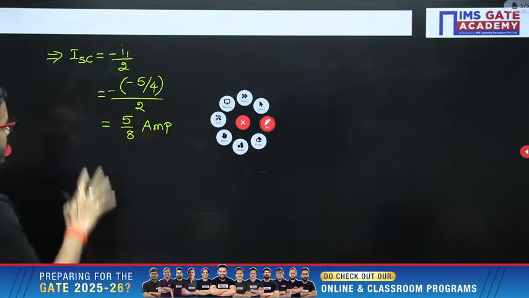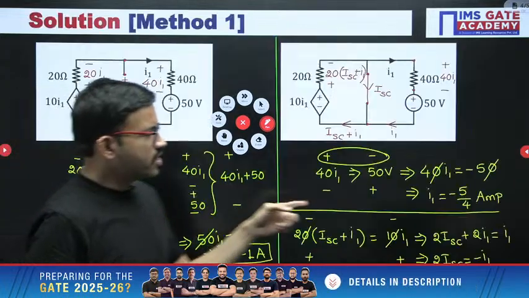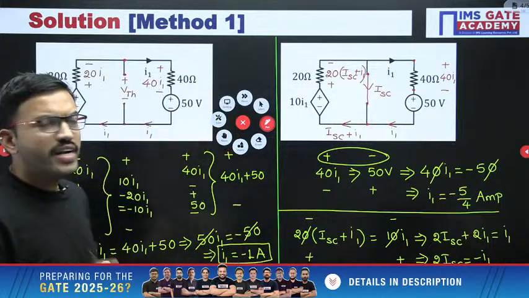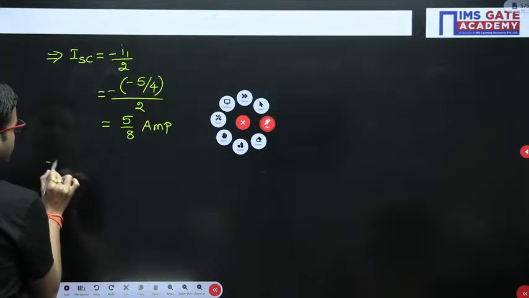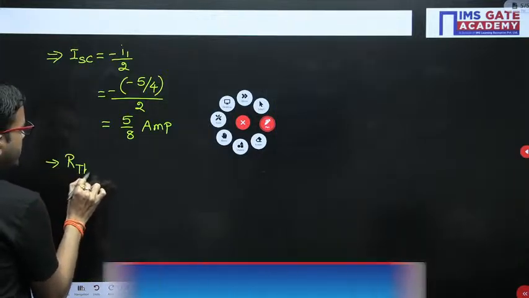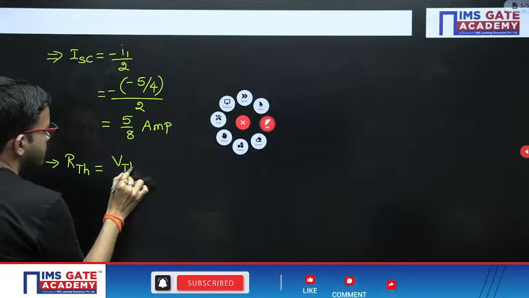Right. So here we got VTH value, we got short circuit current. Now in order to find out the RTH, we have to take the ratio of both. That's all. RTH equal to VTH divided by short circuit current.